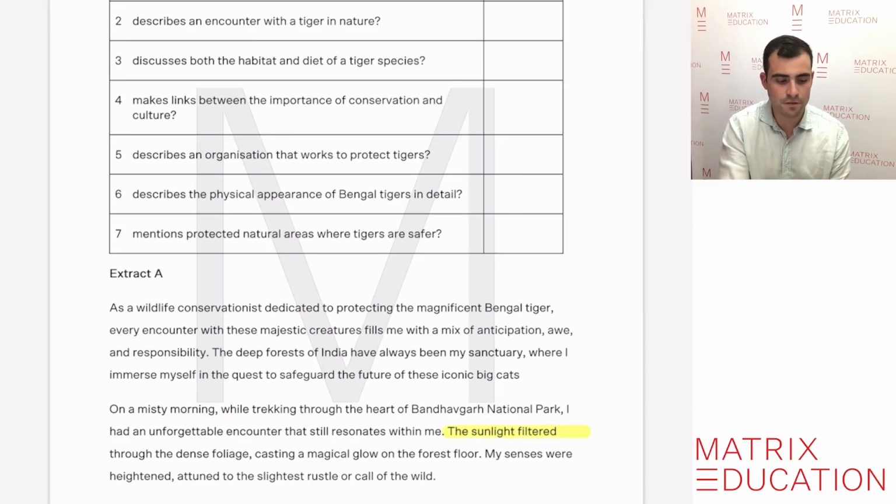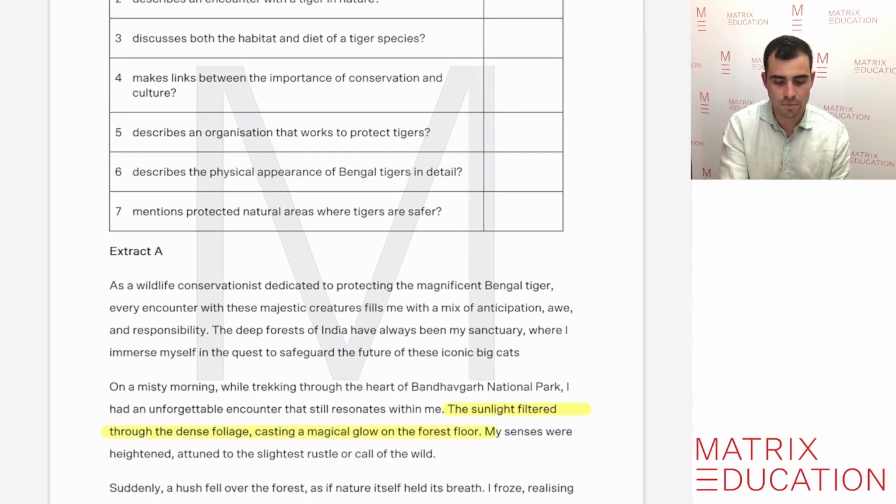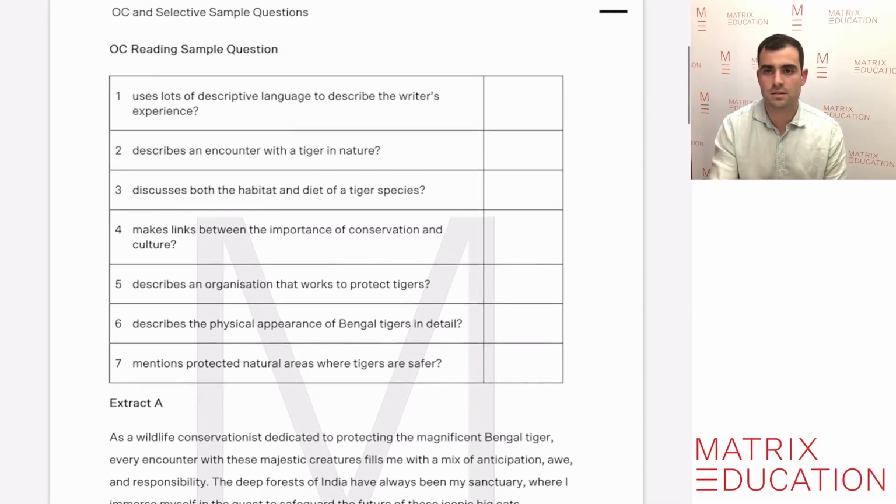The sunlight filtered through the dense foliage, casting a magical glow on the forest floor. It's very descriptive. There's more with, I caught sight of a pair of amber eyes piercing through the foliage. So this piece of text definitely has a lot of descriptive language that describes the writer's experience. The writer is telling us, as the reader, that we're seeing all these things happening. So definitely, question number 1 matches this extract.